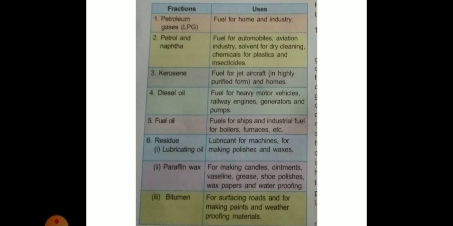Paraffin wax is a residue. Second point of residue is paraffin wax. Paraffin wax is used for making candles, ointment, Vaseline, grease, shoe polishes, wax papers and waterproofing. And third point of residue is bitumen. Bitumen is used for surfacing roads and for making paints and weatherproofing materials. These are the uses of petroleum and these fractions.